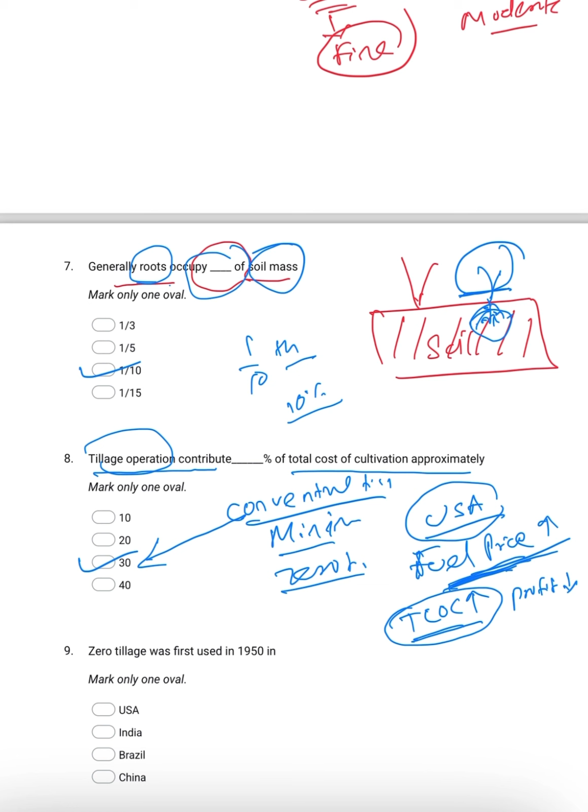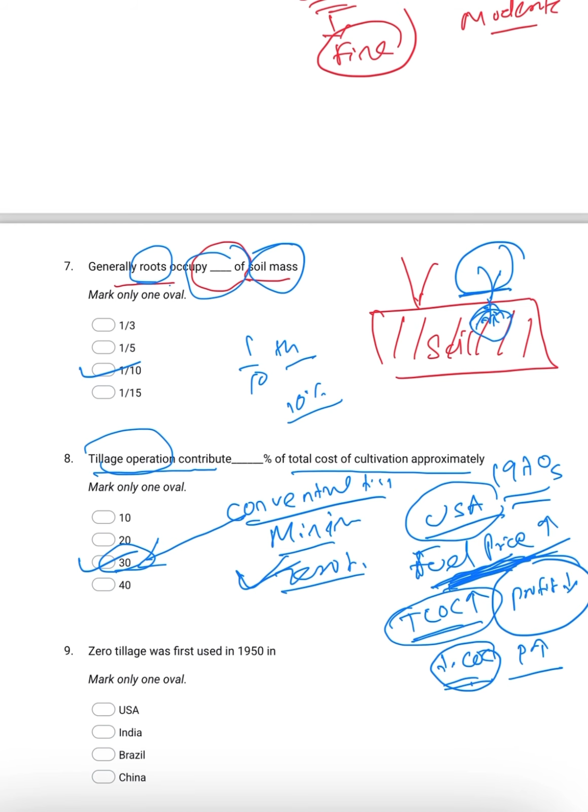cultivation. So in the 1970s, the fuel price increased, and in order to increase the profit, we have to reduce the cost of cultivation. If you want to increase the profit, you have to reduce the cost of cultivation, and hence they went towards zero tillage or minimum tillage, so that 30% of the cost of cultivation would be saved.